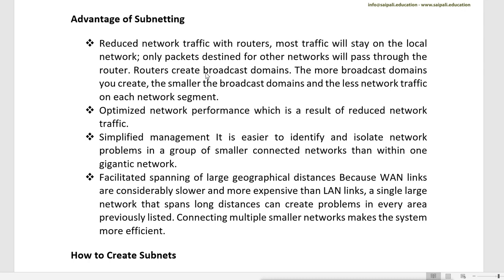Routers create broadcast domains, and the more broadcast domains you create, the smaller the broadcast domains and the less network traffic on each network segment. So it will reduce the broadcast in the same subnet and local network. It will not go to other networks. Then there is optimized network performance, which is a result of reduced network traffic. By doing the segmentation, by doing the subnetting, we optimize the network performance also, because it reduces the network traffic.